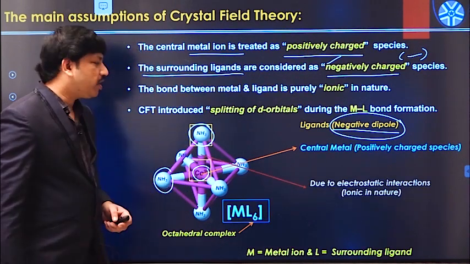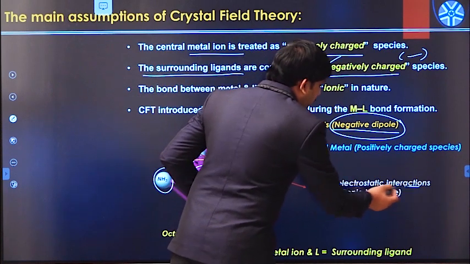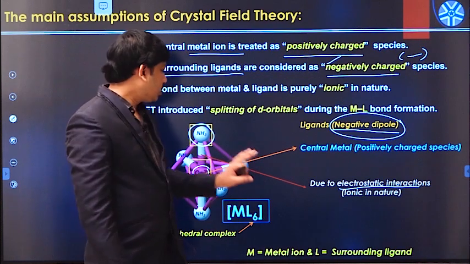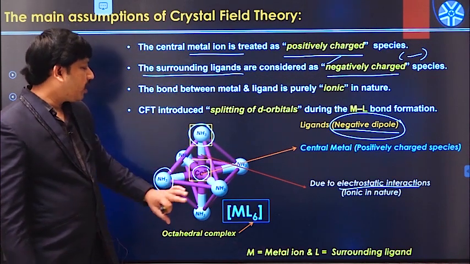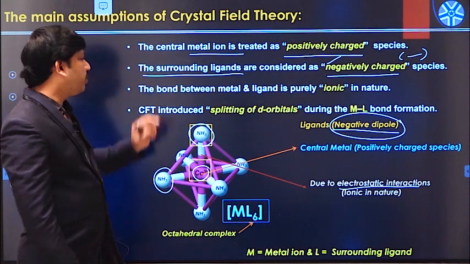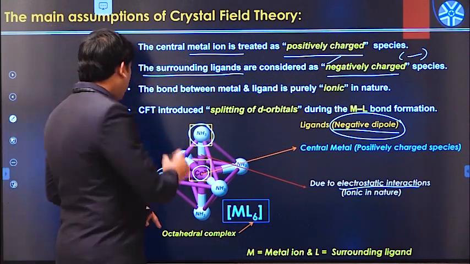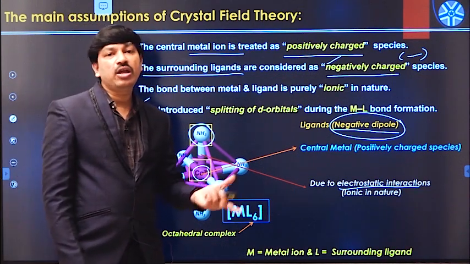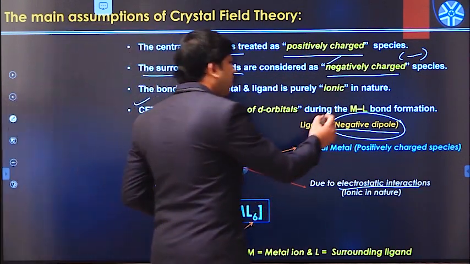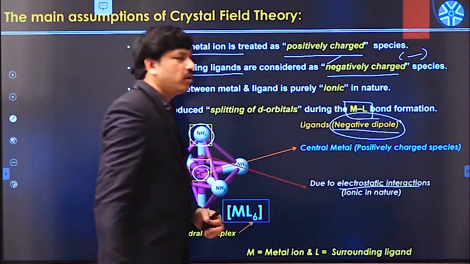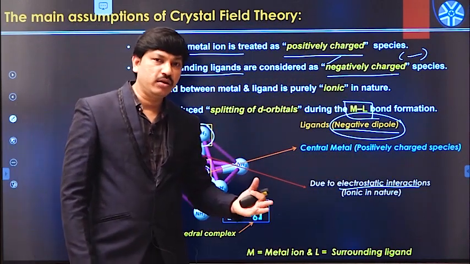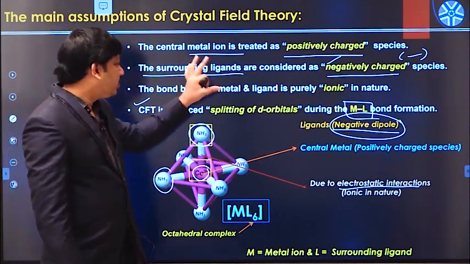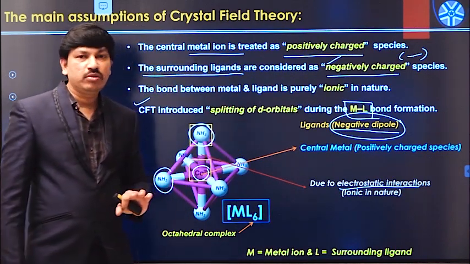That is mainly because of the electrostatic interactions between the metal d orbitals and ligand orbitals. So like this, a metal ligand bond is formed. It is purely ionic in nature according to crystal field theory. Another important point is that crystal field theory introduces the splitting of d orbitals during metal ligand bond formation. Whenever a metal ligand bond is formed, there is a splitting of the d orbitals of the central metal ion. So these are the four important assumptions of crystal field theory.